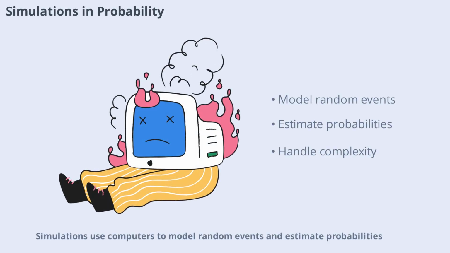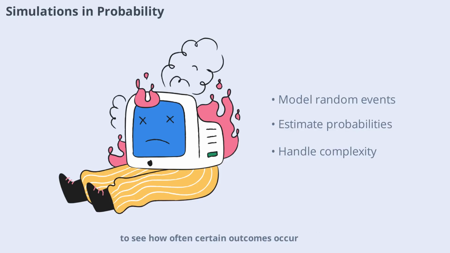Simulations use computers to model random events and estimate probabilities. For example, you can simulate thousands of dice rolls to see how often certain outcomes occur. Simulations are especially useful when calculations are too complex to do by hand.